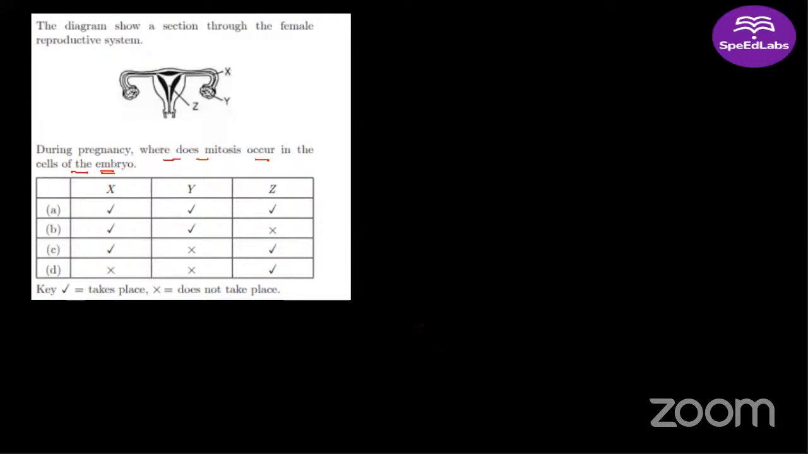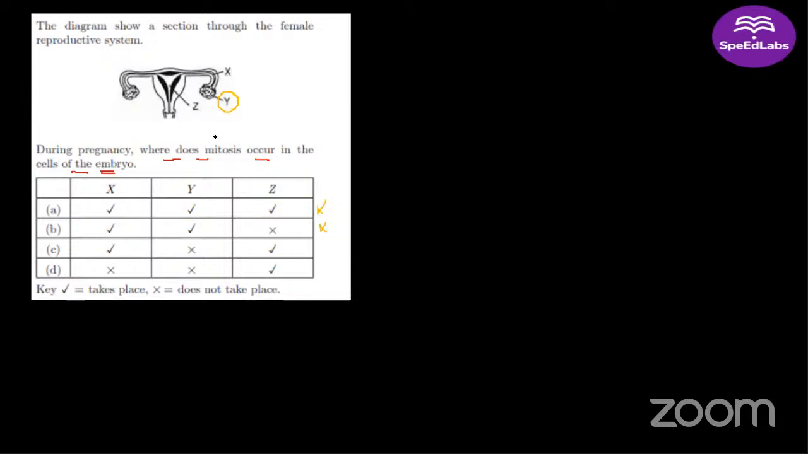It's B. All right. Chalo, guys. Let's understand this question. See, here Y is ovary. The question is asking, during pregnancy, where does mitosis occur in the cells of the embryo? Y is the ovary. We do not see formation of the embryo anywhere near the ovary, right? The ovary produces your female gamete, and that process is meiosis.